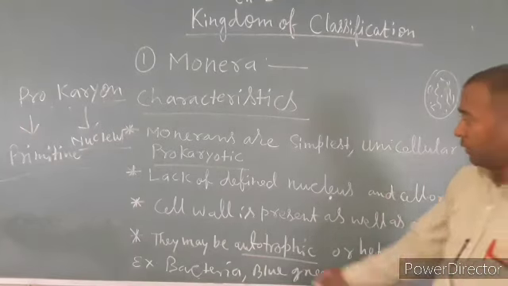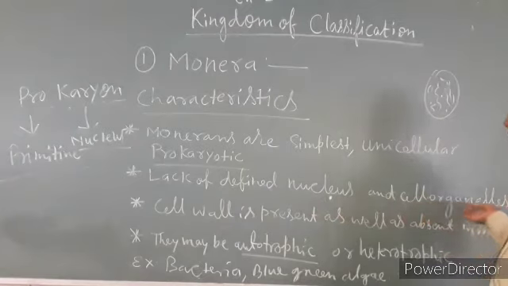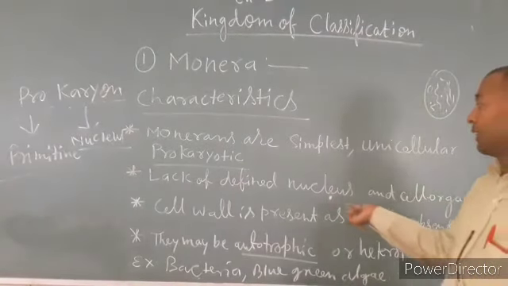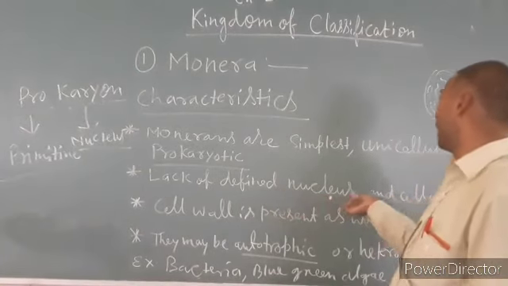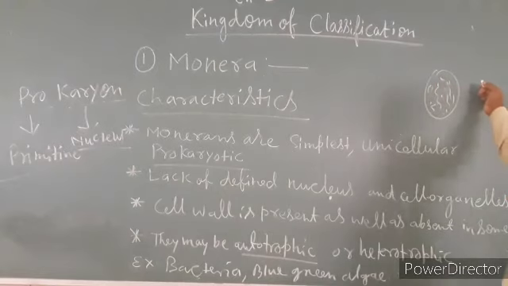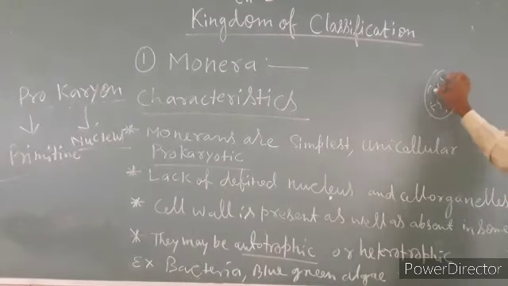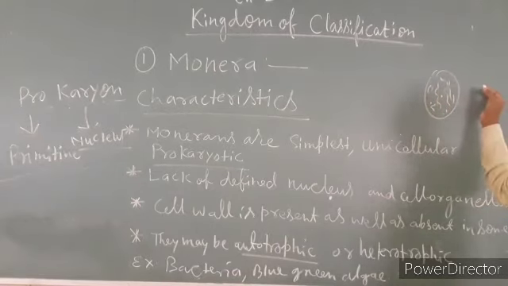Now the second is the lack of defined nucleus and cell organelles. That means there is no certain nucleus found in the cell. Always, we say that in the center there is a nucleus, but in the Monerans it is not defined.